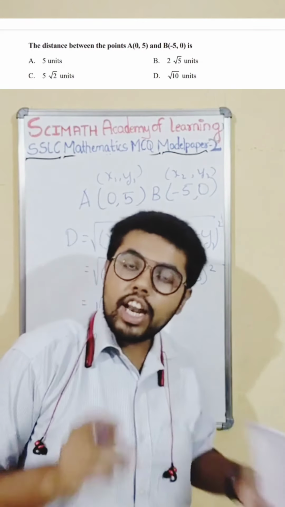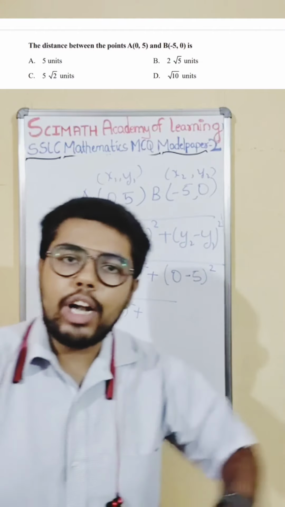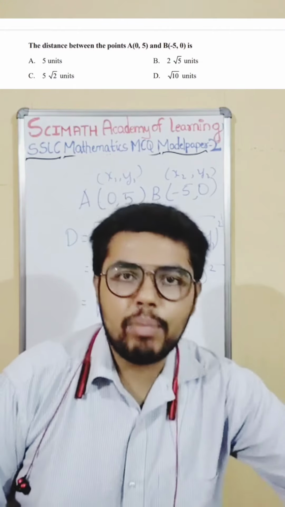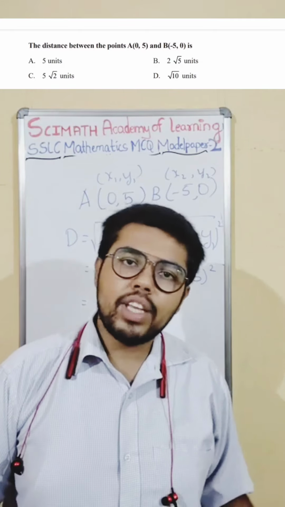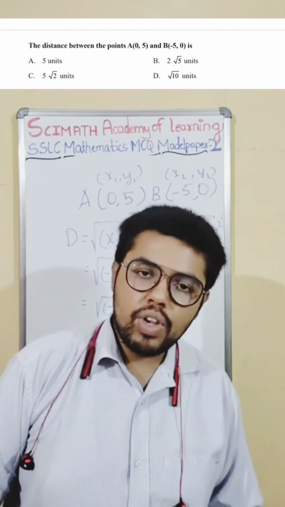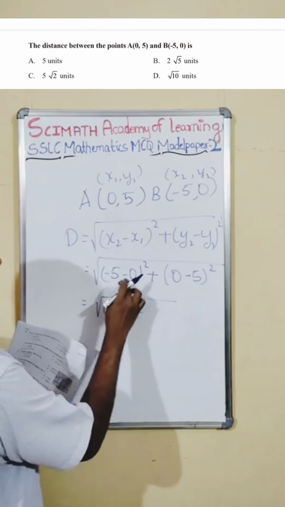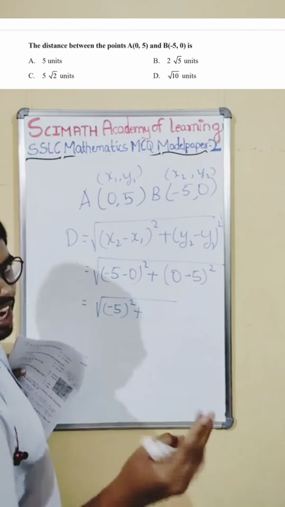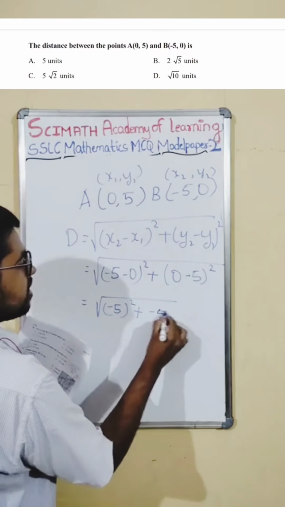Still there are few students who I still see who tell if you multiply some number with 0 you will get the number itself. If you multiply something with 0 you will get 0 itself. If you add something or subtract something with the 0 you will get number itself. Remember this one. Okay. So now minus 5 minus 0 is again subtracting or adding anything is the same number itself. Here also it is minus 5 itself.